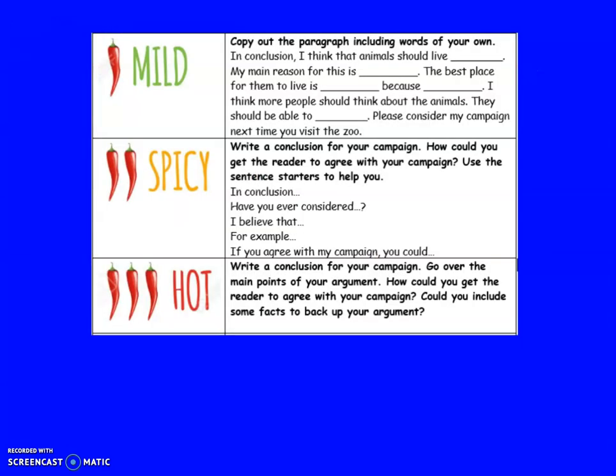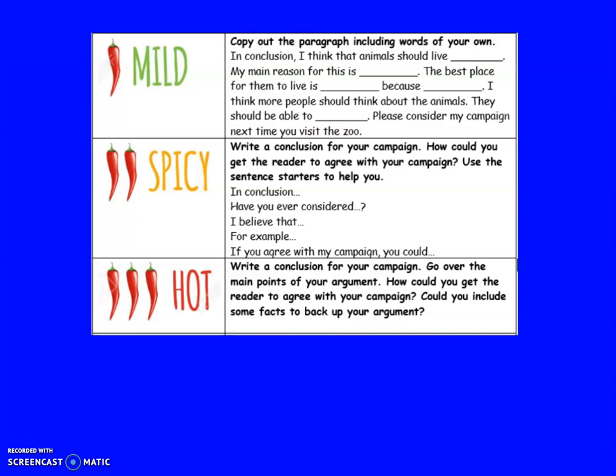Let's take a look at today's worksheet. So if you're doing mild, you can write out the paragraph, filling in the blanks. Okay, I want to see you using adjectives and using your own words to finish these sentences. Okay, for spicy, there's some sentence starters to help you, and there's some extra sentence starters printed in your pack this week as well.